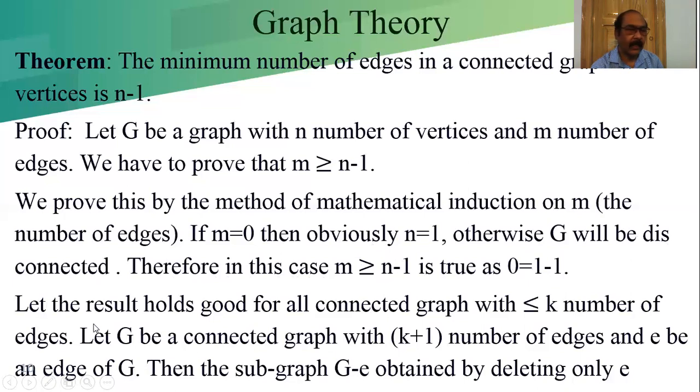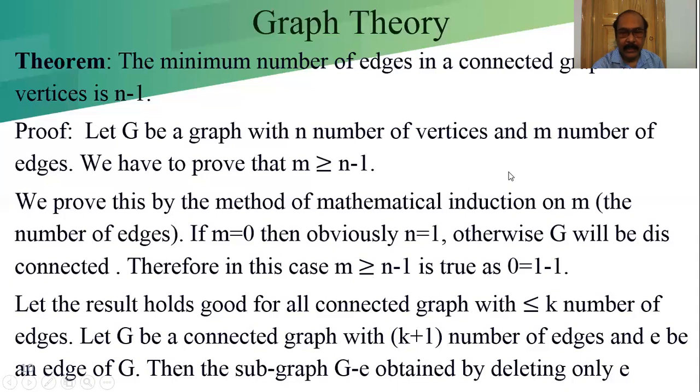Let the result hold good for all connected graphs with less than or equal to k number of edges. Since it is true for n equal to 1, if we consider n equal to 2, how many edges will we get between the two vertices? 1. That is also true.